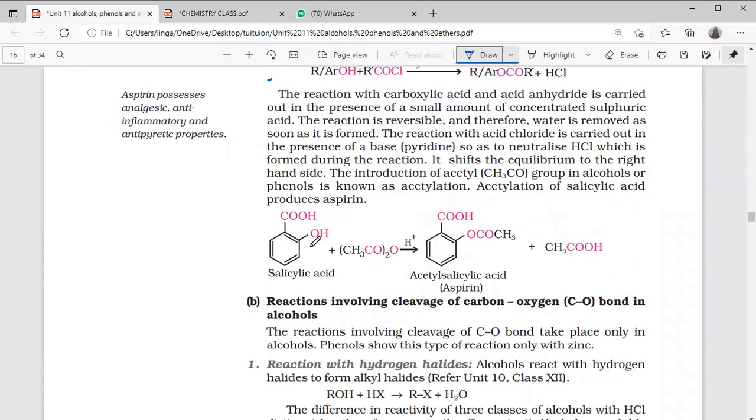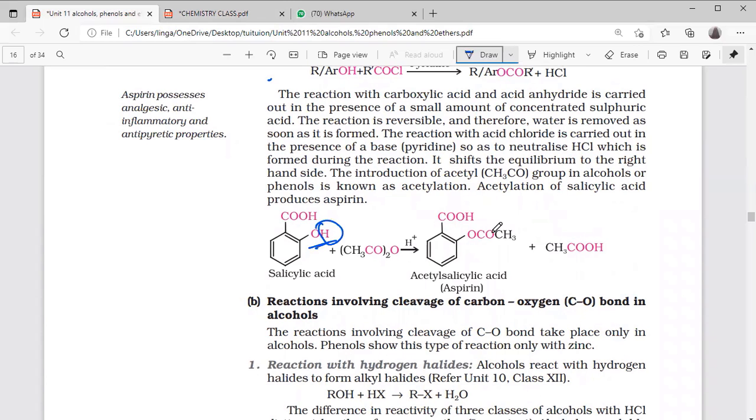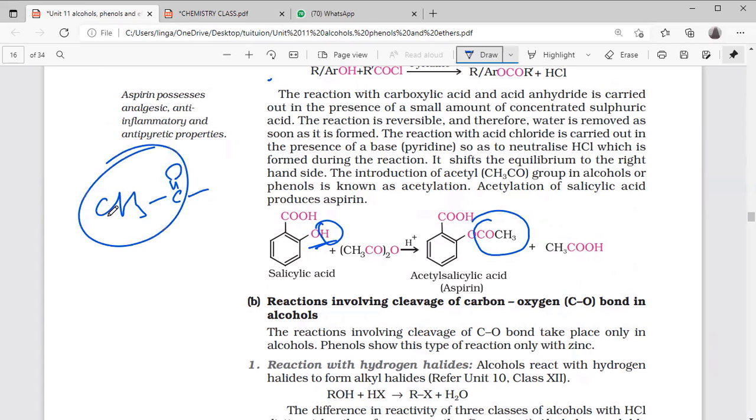Here also alcohol is there. This hydrogen is replaced with an acyl group. Understood? What is an acyl group? CH3CO. This group is the acyl group. Whenever you want to do acylation, the raw material is either acetic anhydride or acid chloride. This is the acid chloride, or you can take anhydride. CH3C double bond O.